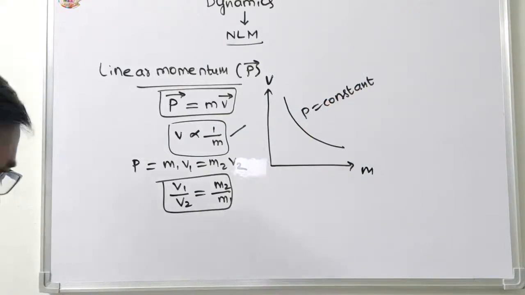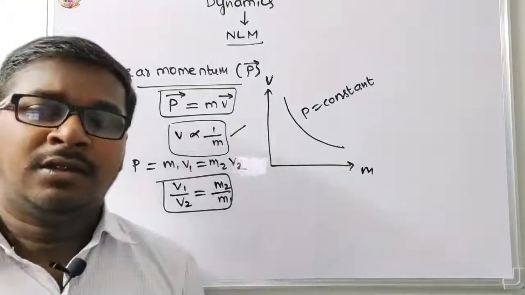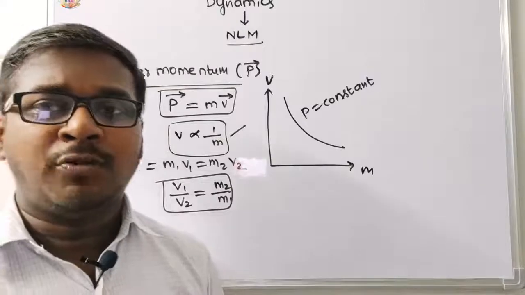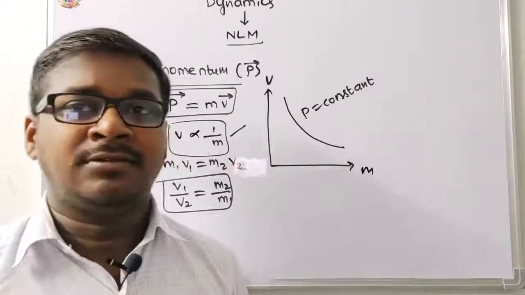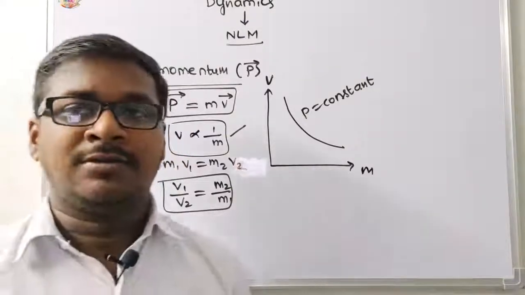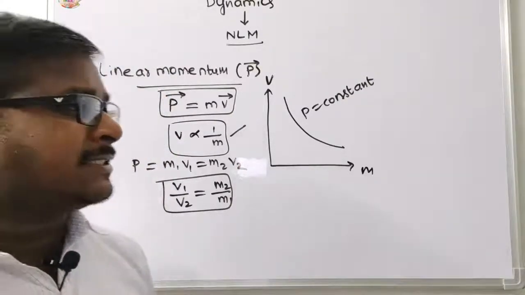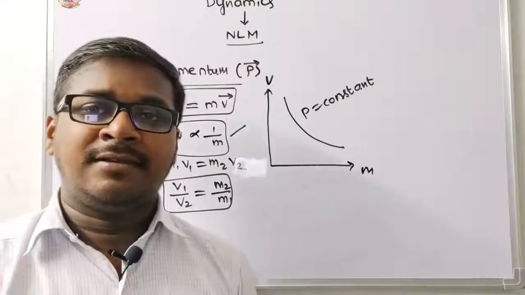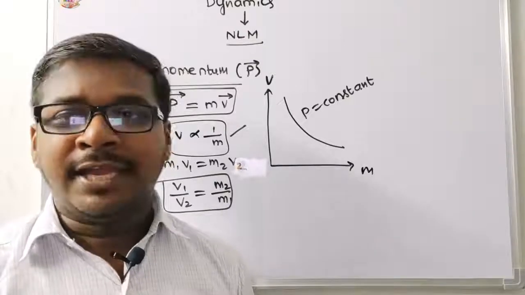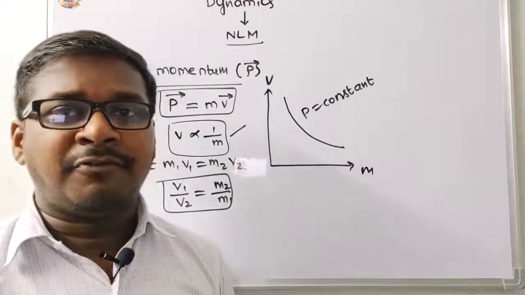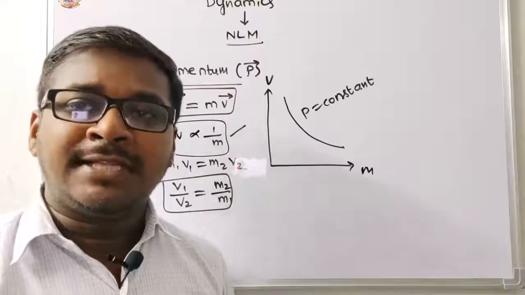To measure the quantitative effect of force, Newton's second law is discussed.